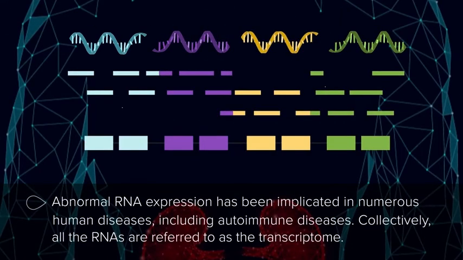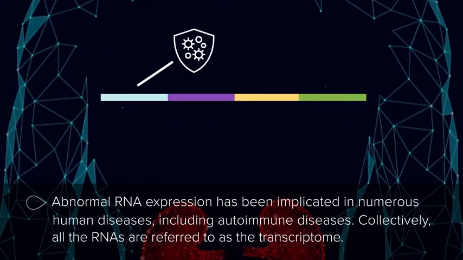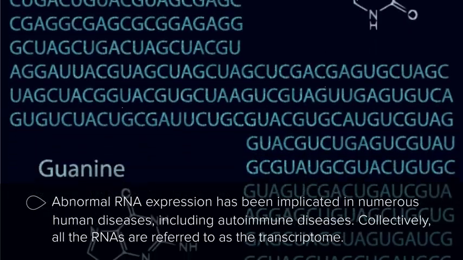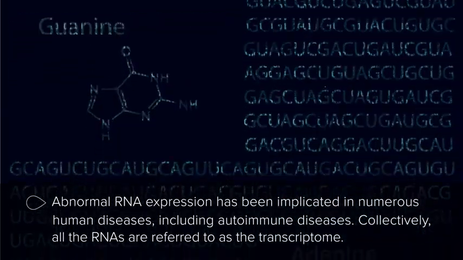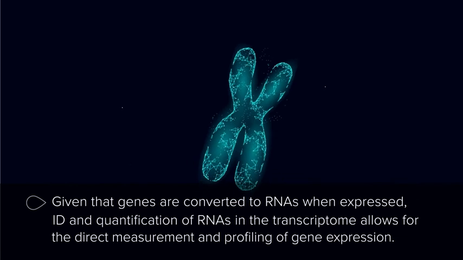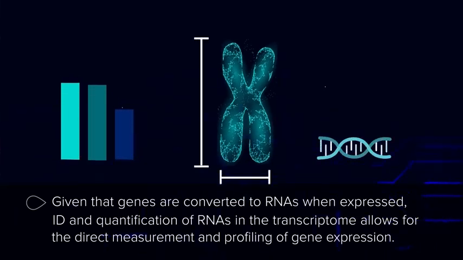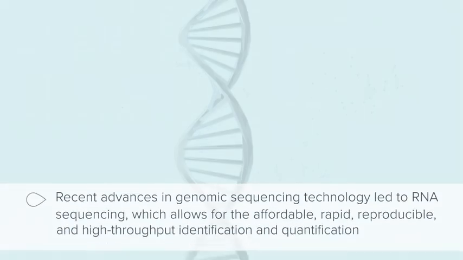Abnormal RNA expression has been implicated in numerous human diseases, including autoimmune diseases. Collectively, all the RNAs are referred to as the transcriptome. Given that genes are converted to RNAs when expressed, identification and quantification of RNAs in the transcriptome allows for the direct measurement and profiling of gene expression.